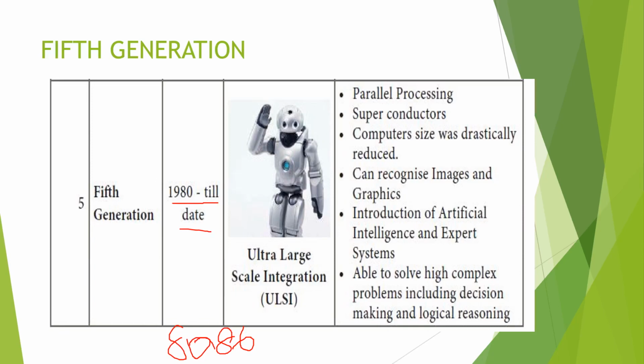So demerits and merits are parallel processing. What is this? Parallel processing. What does parallel processing mean? When the same work is done by different persons at the same time, in a different manner, that is known as parallel processing.